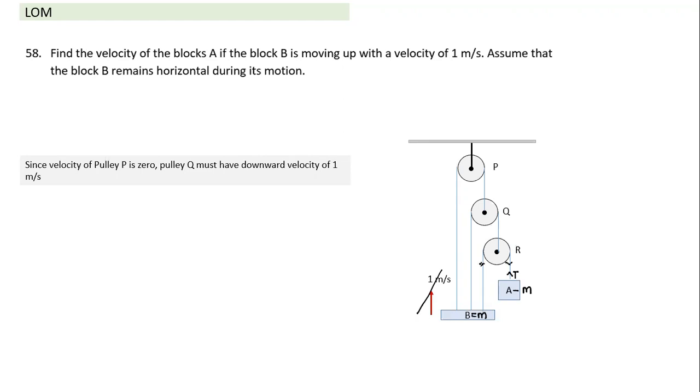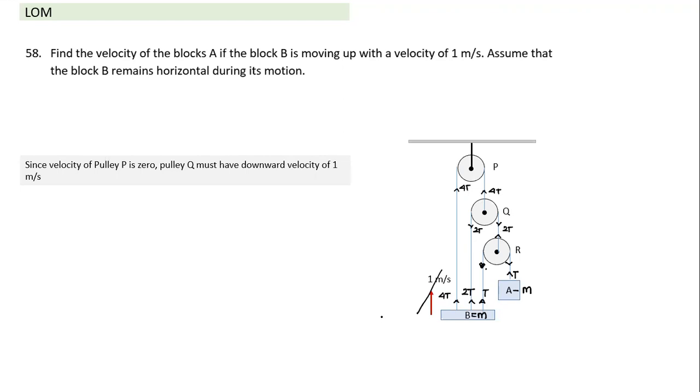This part is T here, and since these two are T, this tension becomes 2T here. This also becomes 2T, and this string tension also becomes 2T. And since these two are 2T, if I take the equilibrium of pulley Q, this becomes equal to 4T, and this also becomes 4T.